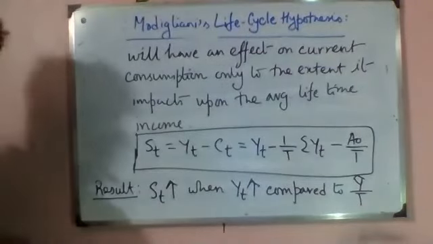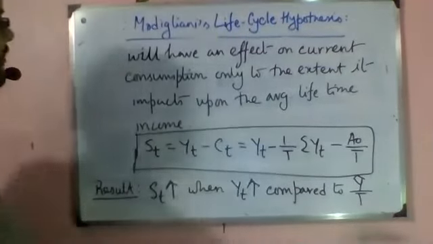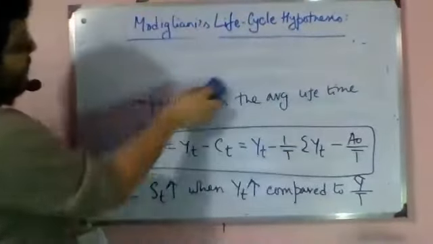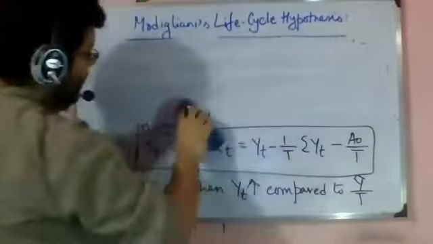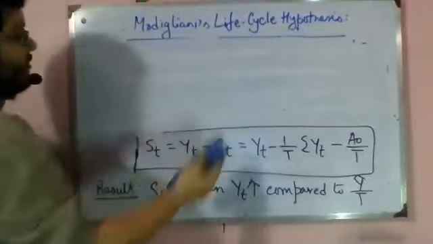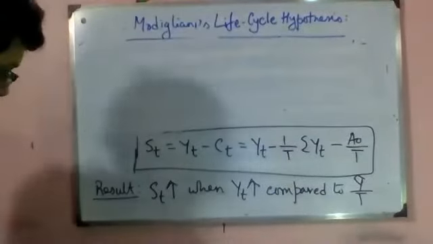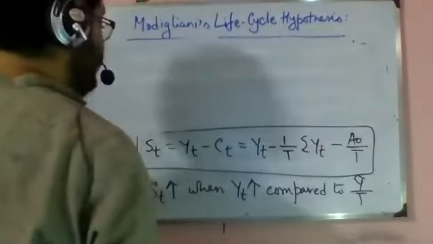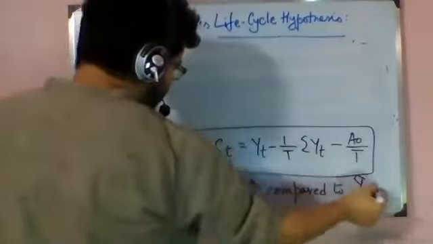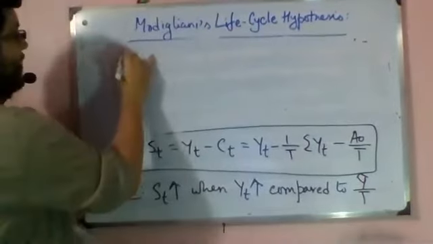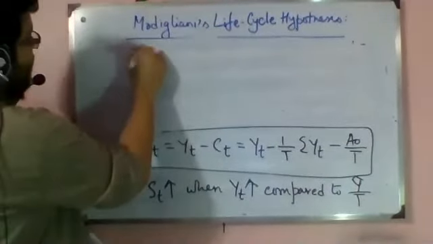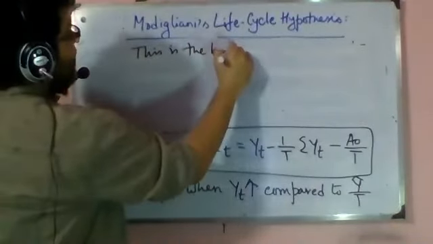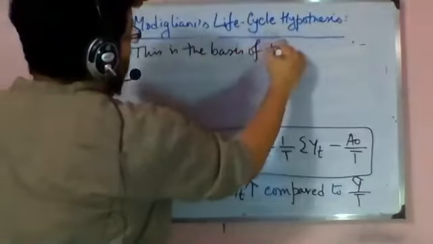So what Modigliani is basically saying is that if today I have an increase in income which is not permanent in nature, then that increase in income will go to my savings. That's what is being said. And this result is the basis of this hypothesis.